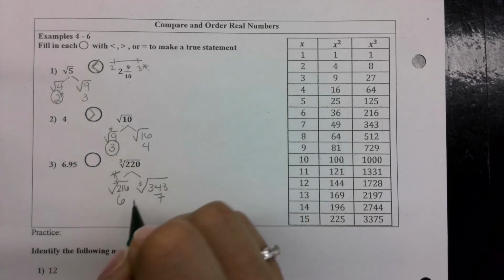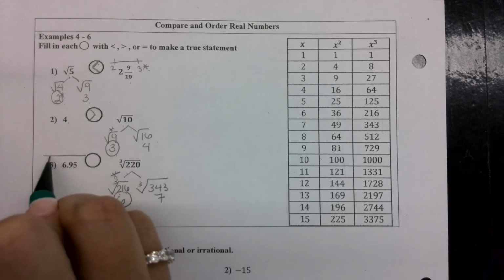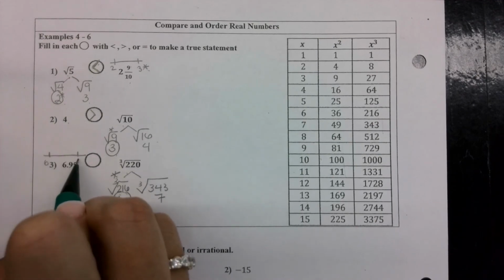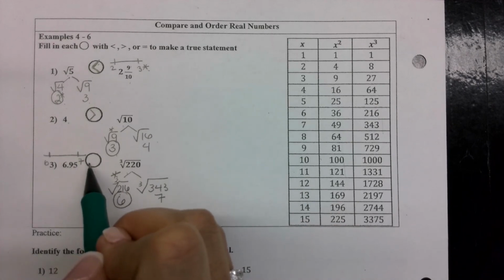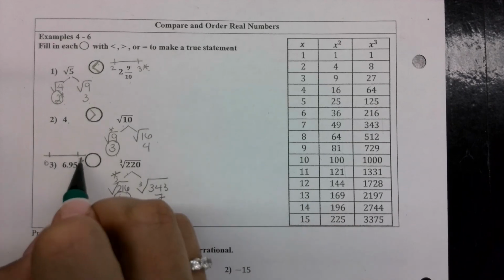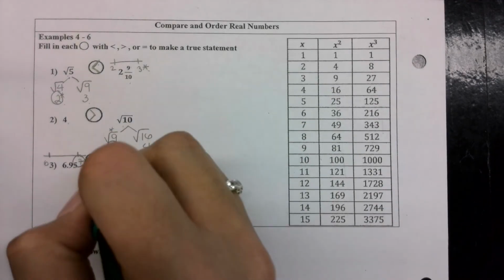Yeah, it's closer to 216, which means it's closer to 6. 6.75 is falling between 6 and 7. Is it going to be closer to 6 or closer to 7? Yeah, it's going to be closer to 7. It's practically on top of 7. So now if we're comparing 7 with 6, what would that be? 7 is greater than 6.